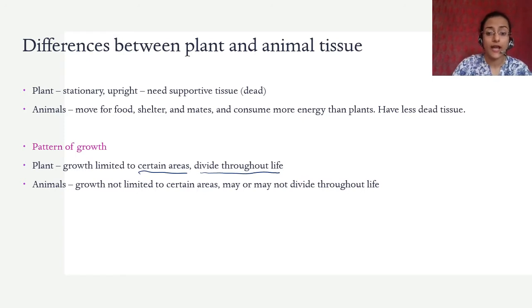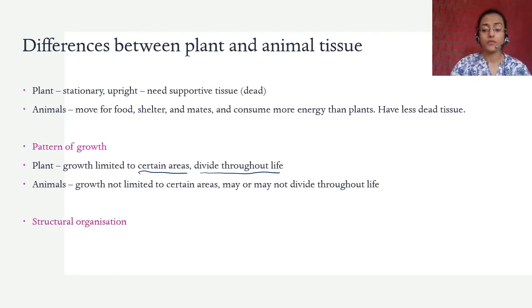Animals, on the other hand, may or may not divide through life. There are certain animals that do keep growing through life, for example elephants. But the growth is not limited to certain areas. They grow overall; the whole animal grows, and it is not that only the nose will grow or only the arm will grow. Plants grow only in certain areas, whereas animal growth is not limited to certain areas of the organism.